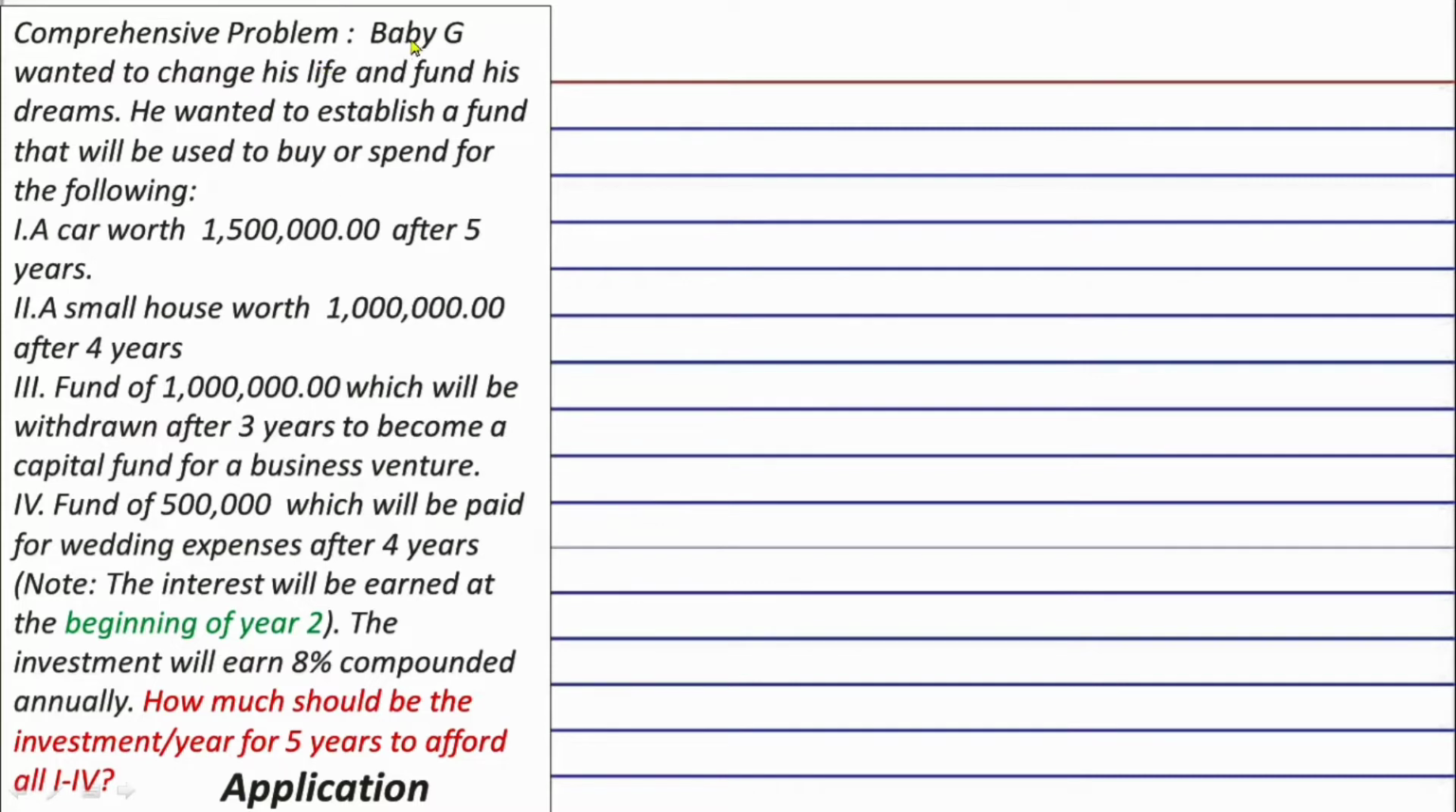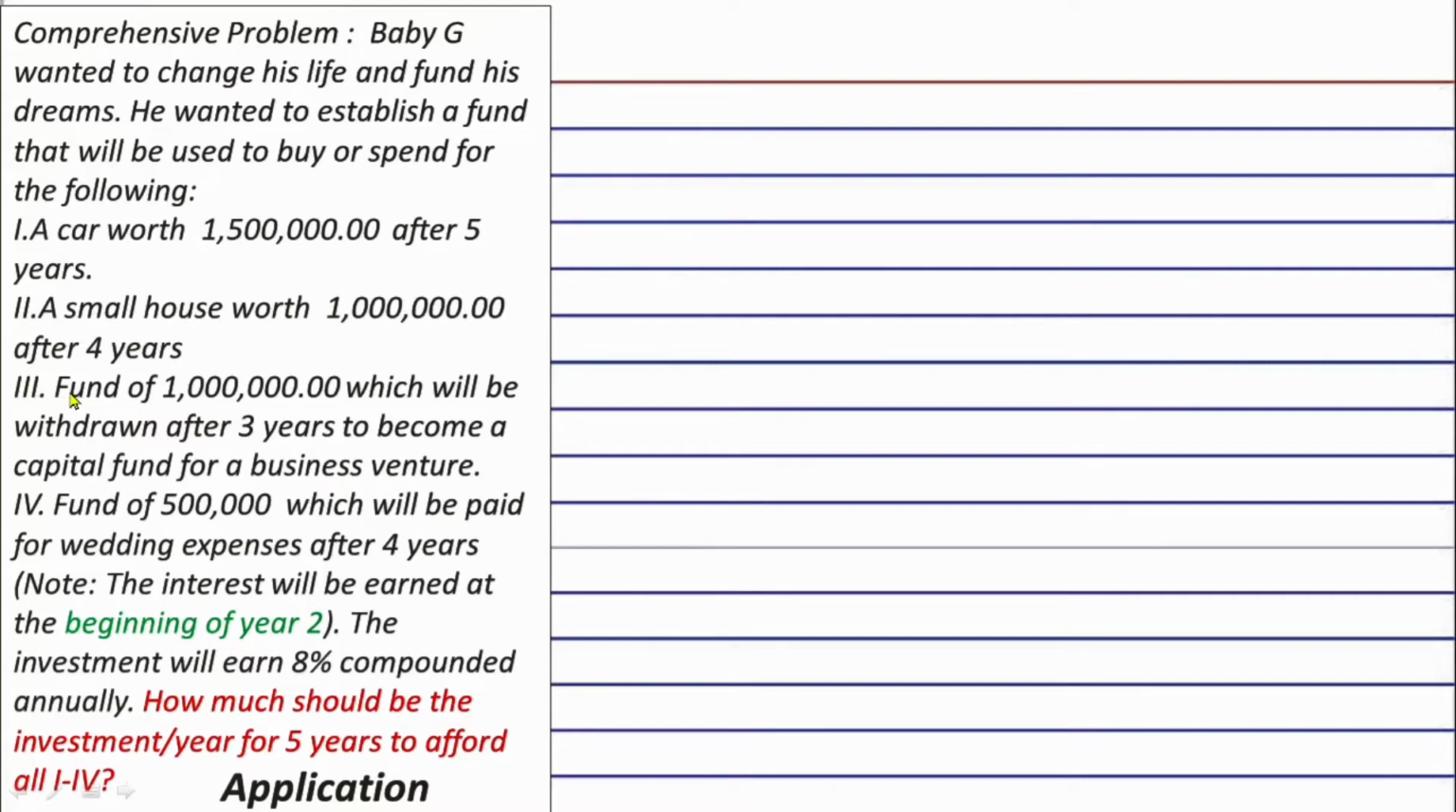So we have baby G, as if we are baby G in this problem. So baby G wanted to change his life and he wanted to fund his dreams. So he wanted to establish an investment or a fund that will be used to buy or spend for the following. So number 1, a car worth 1.5 million after 5 years. And number 2, a small house worth 1 million after 4 years.